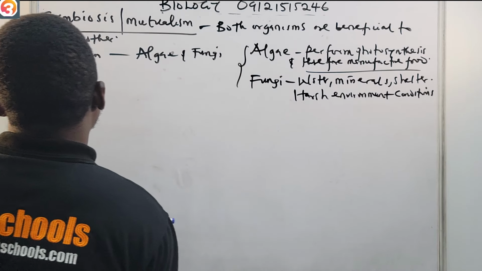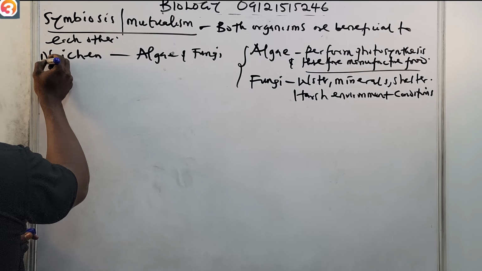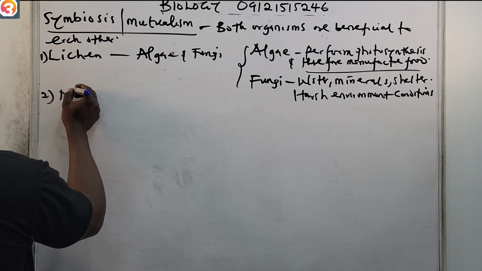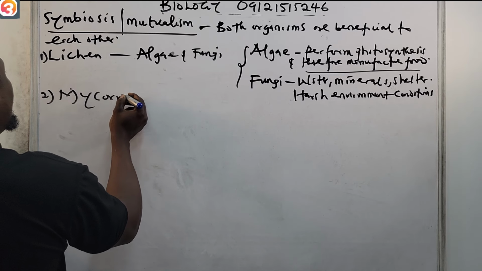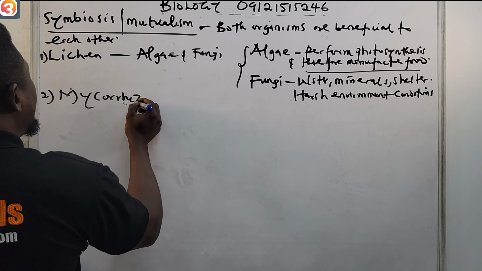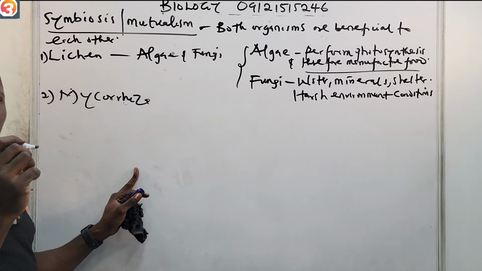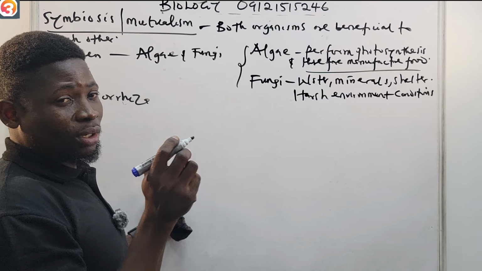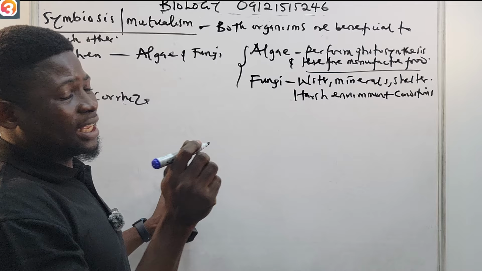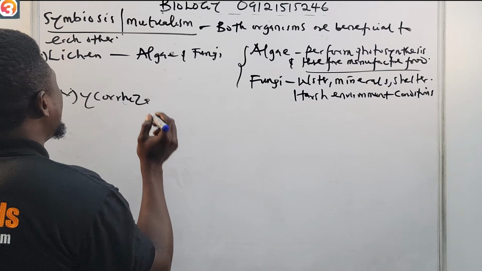Also, we have what we call mycorrhiza. This is number two. This one is a symbiotic relationship too, but it is between plant roots and fungus.